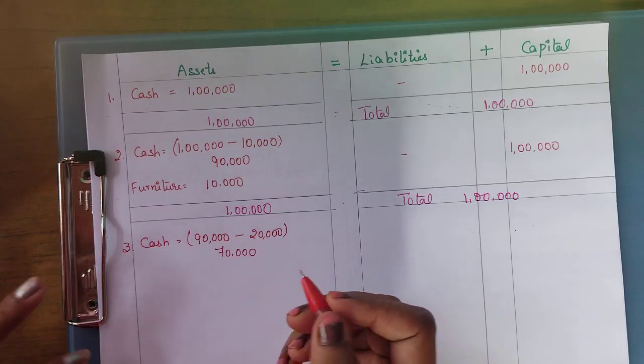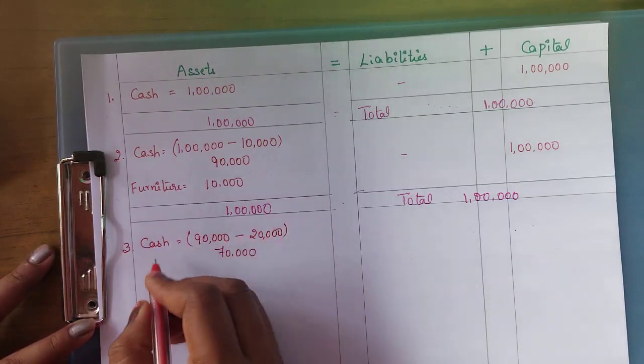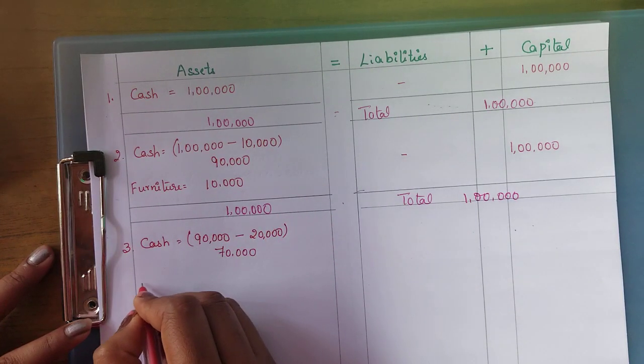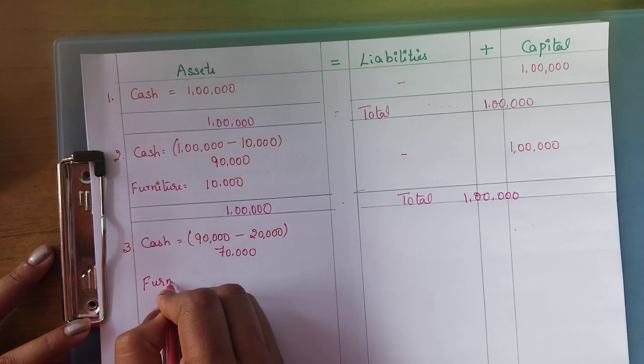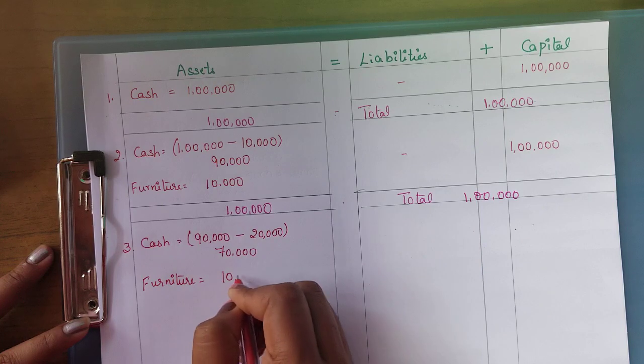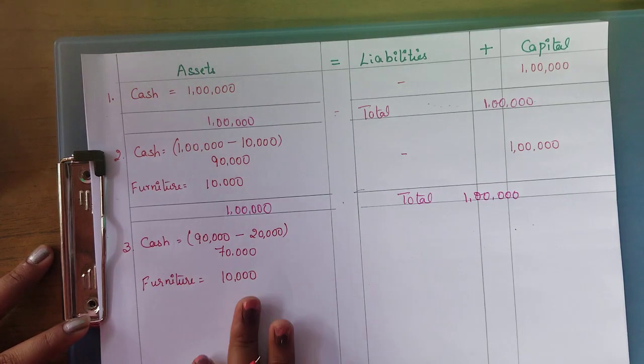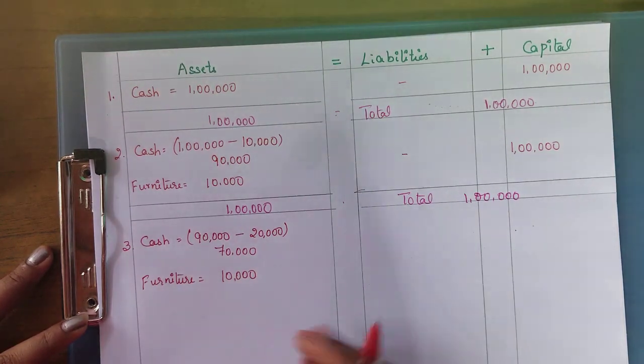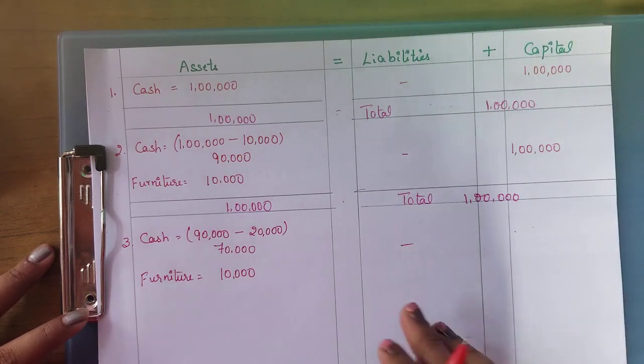And next we have furniture. This particular transaction will not affect furniture, so the furniture balance remains the same, 10,000. Okay. And next, liability, there is no liability here.